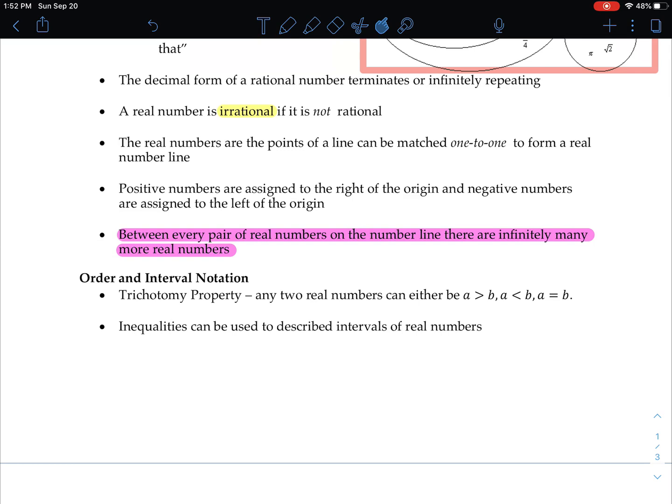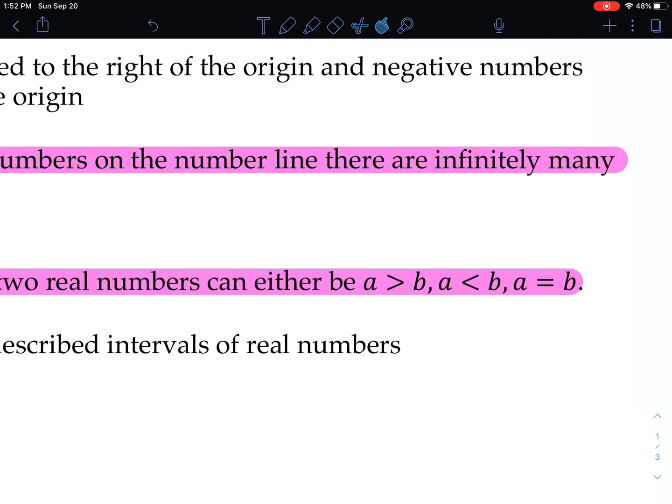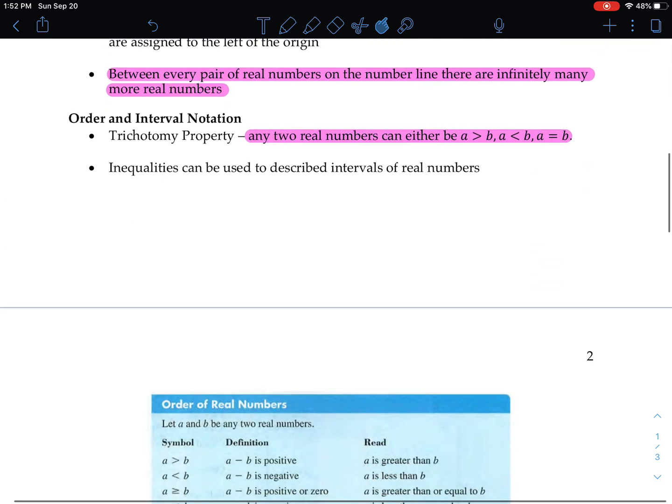Okay, an important fact about real numbers is that between every two pair of real numbers, there is infinitely more real numbers. So you can always essentially zoom in and find another real number between any two real numbers. Okay, our next thing is if you have two real numbers, one's larger, one's smaller, or they're equal. Those are the only three things that can occur. And if one's larger, you can find one in between a and b. You can always find a number between a and b. Okay, important facts about real numbers.